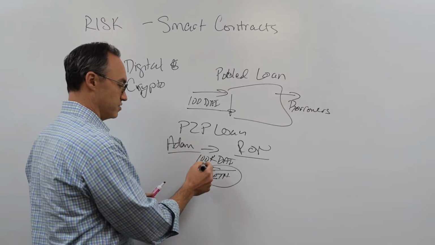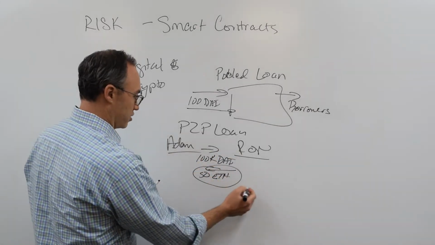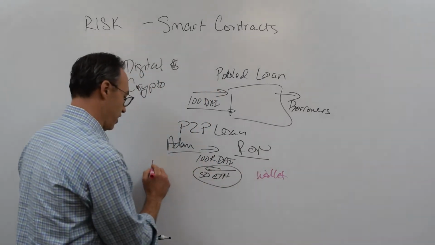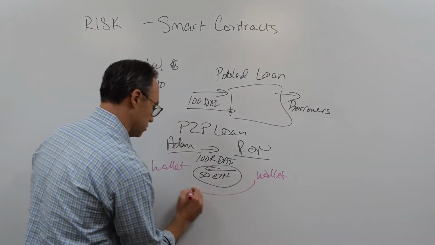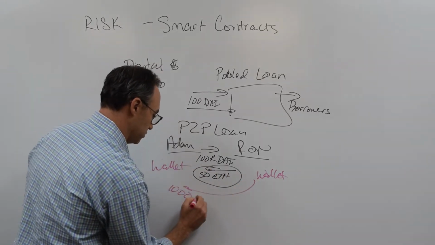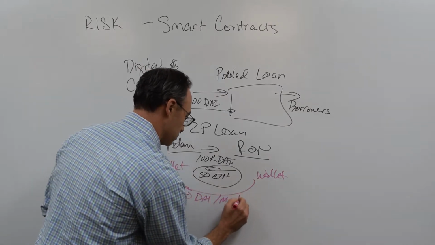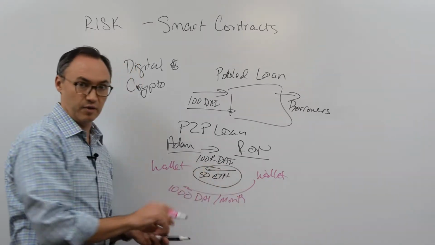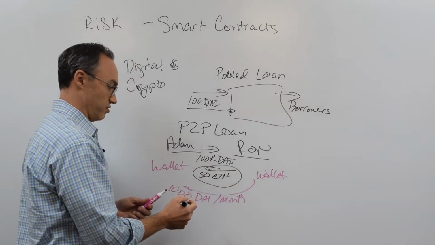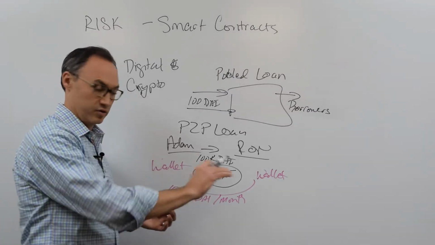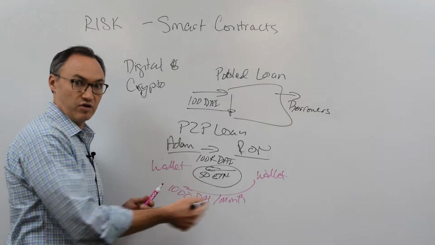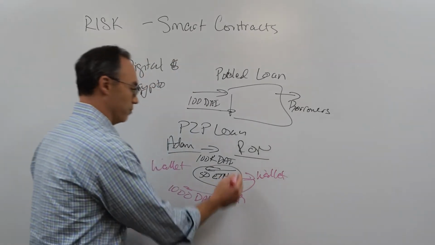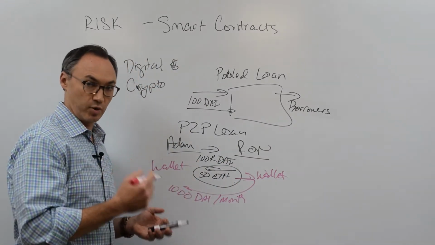So what this is saying is, part of the smart contract might be Ron's wallet is going to pay Adam's wallet 1,000 DAI per month. Okay? So this is all part of the smart contract, and this ETH is locked up in there until such time as either I maybe hit a button that says, okay, you can release it, or every time Ron pays off a certain amount, some of this ETH potentially goes back into Ron's wallet. But it is locked up in this smart contract for now.